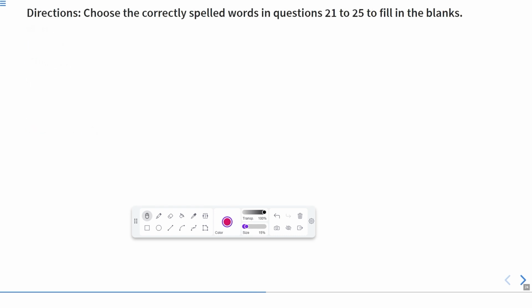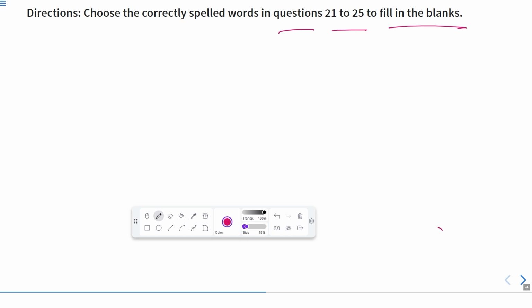Now we have done these questions, so these are the directions for the questions we are going to do now. Choose the correctly spelled words in the questions from 21 to 25 to fill in the blanks. It means we have fill in the blanks. We have to look for that particular word whose spelling is correct. It means 4 options will be given to us, of the same word, but the spellings are incorrect.